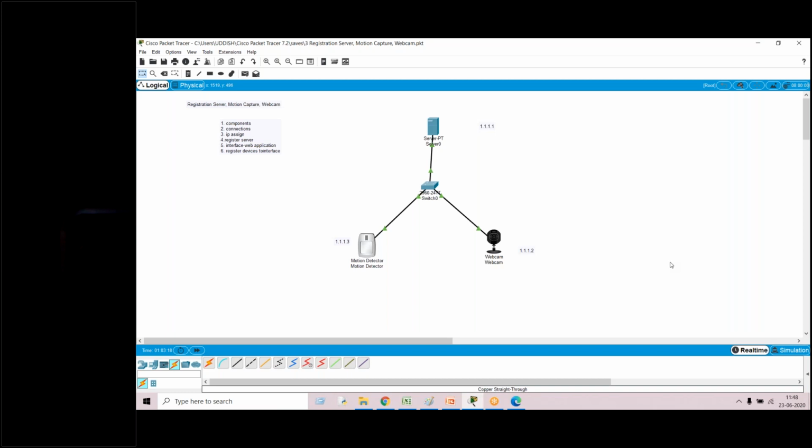Click on the remote server, and you provide your IP address, user ID and password. Once we do this one, the entire devices will be registered onto the network. Okay, once all the devices are registered onto the network, you can now work with the interface. As we explained in the previous example, you can work manually, or you can control with the help of the web application, or else you can even give conditions also. Okay, so that is the third experiment.